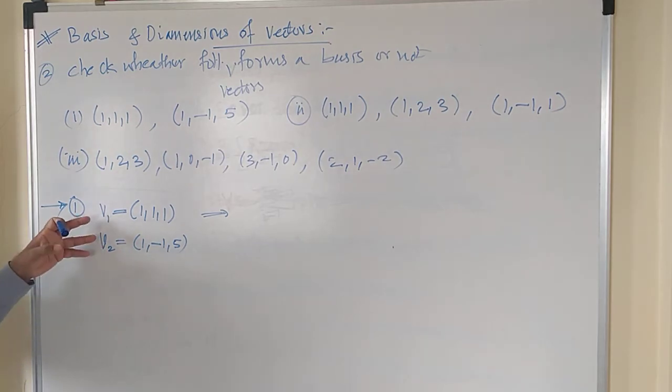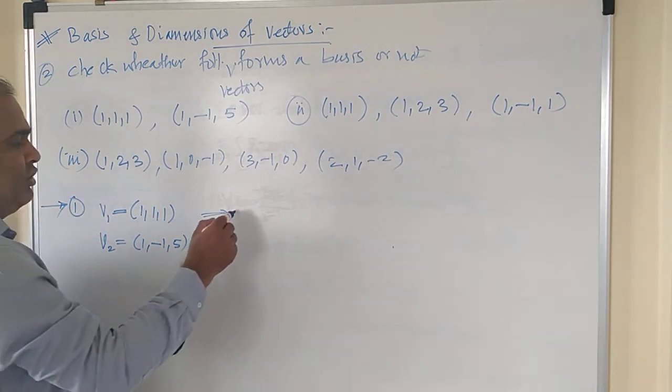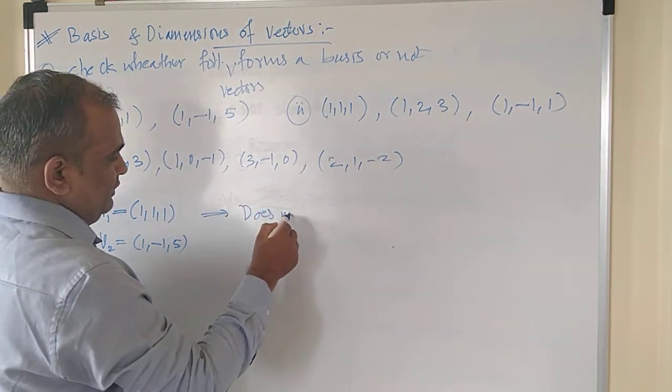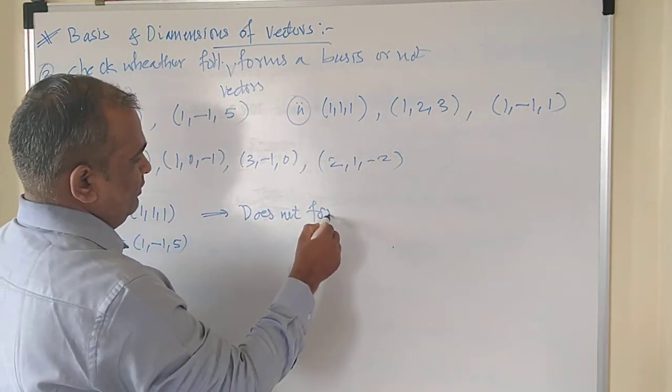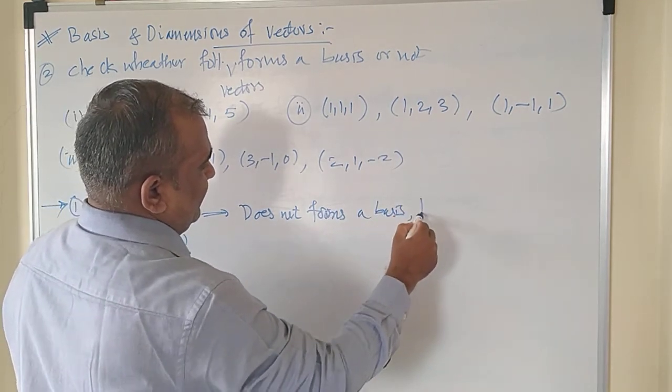The best way to check here is by looking at the dimension of these vectors. There are only two vectors, and therefore I can say this does not form a basis. What is the reason?